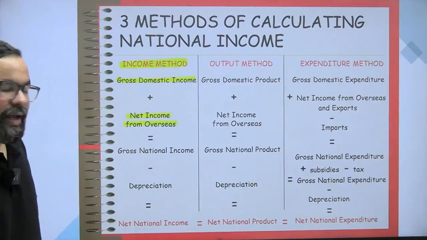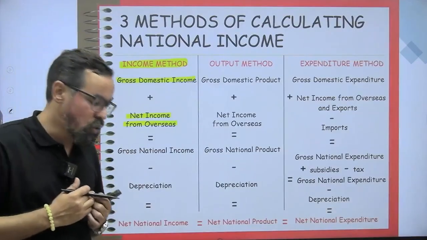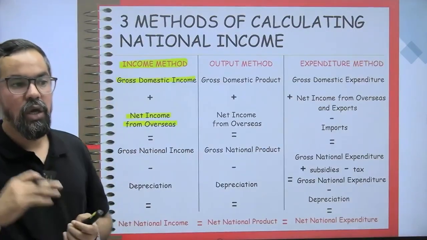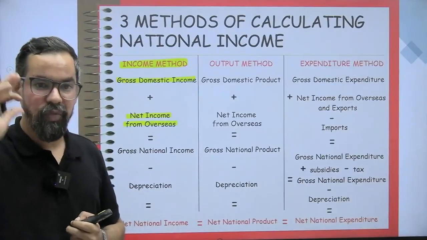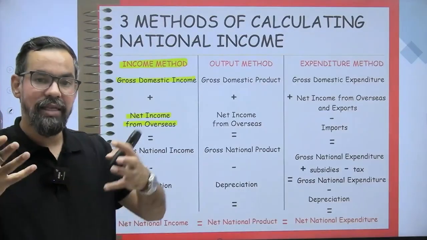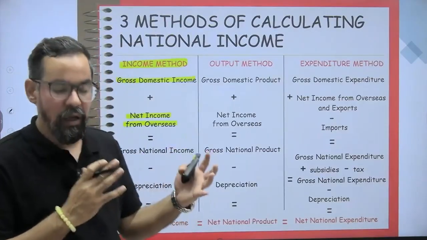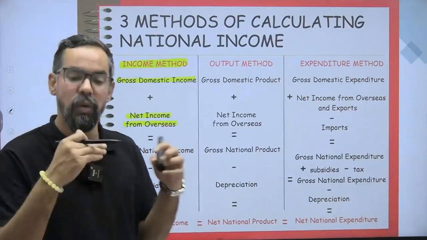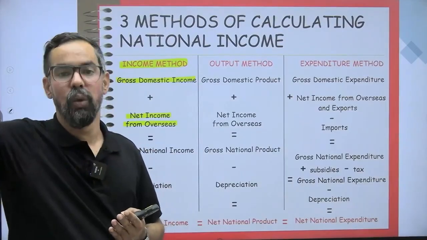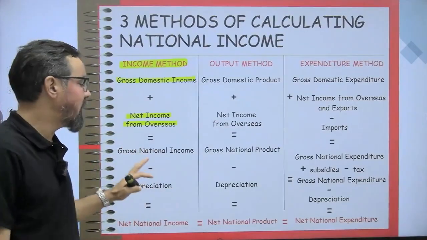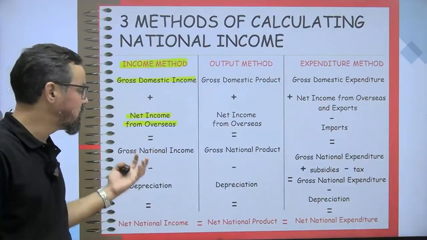That means there are so many Indians living outside India, and the income generated by those Indians is sent to India. And there are lots of foreigners or foreign companies working in India, and they send some money to their home countries. After that adjustment, that is your net income from overseas or abroad.